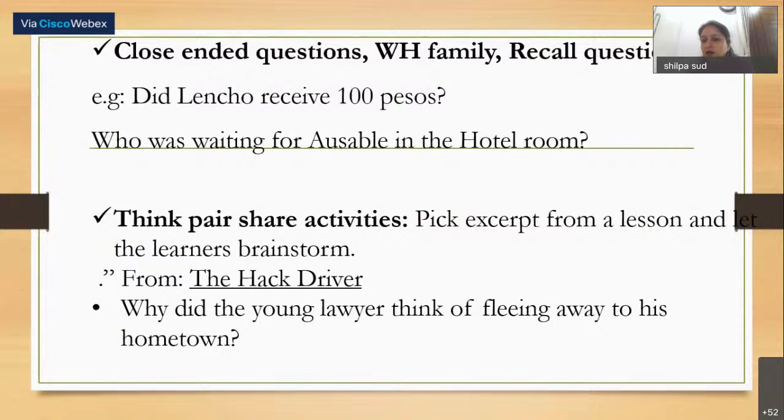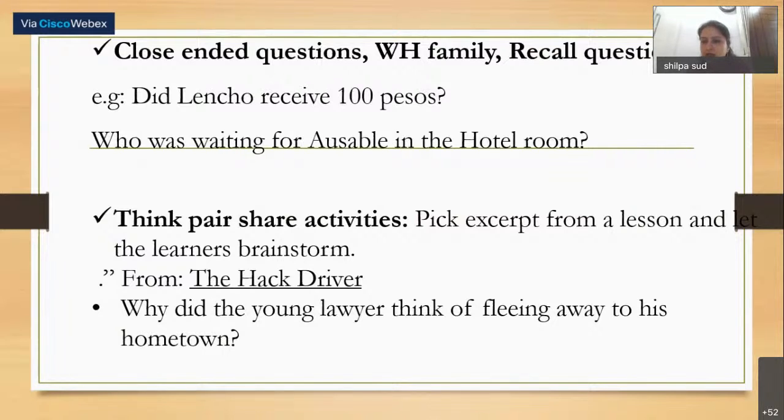And one more thing, always tell the meaning of WH words to your students. It has been seen that students do not know the meaning of WH words. They don't know what you mean by what, by when, why. So the meaning of these words should be clear to the students: what, when, where, why, how. Such words should be clear to them so that they know what they are supposed to answer when the question is being asked to them. So, did Lencho receive 100 pesos? So these are different questions.